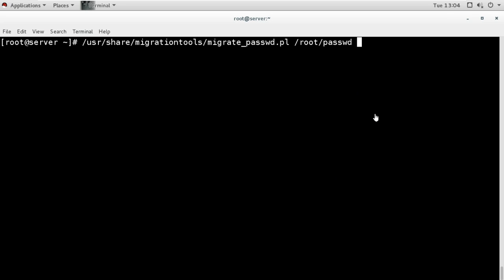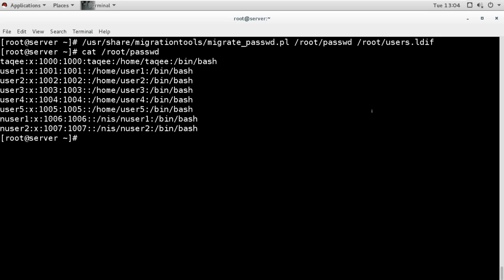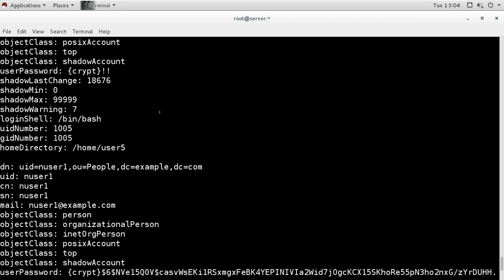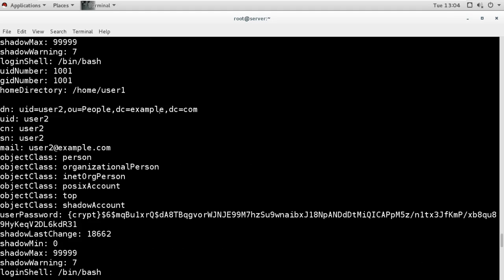So output will go to this new LDIF file, and here I will mention users.ldif. So in this we will have users information. Now it is created. Now when you check our normal information of users in Linux, it looks like this. And when you see the normal information of LDAP users, then it looks like this. So LDAP accepts user information like this.